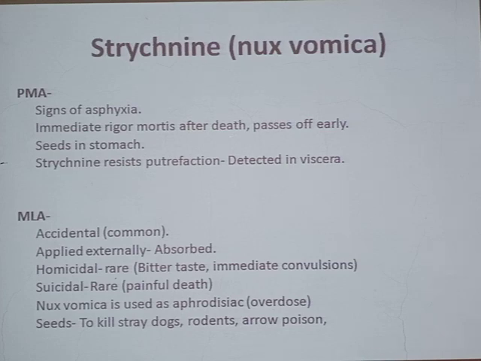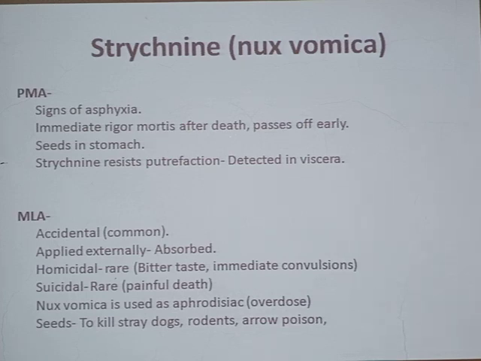Now, what are the ideal characteristics of an ideal suicidal poison? Suicidal poison has to be cheap, it has to be easily available, it has to be taken orally, and it should have a short fatal period, and importantly, the death has to be painless. But Nux vomica cannot be used for suicidal purpose, because the death is very painful, with those convulsions and all. That's why it is not used so commonly for suicidal purpose.